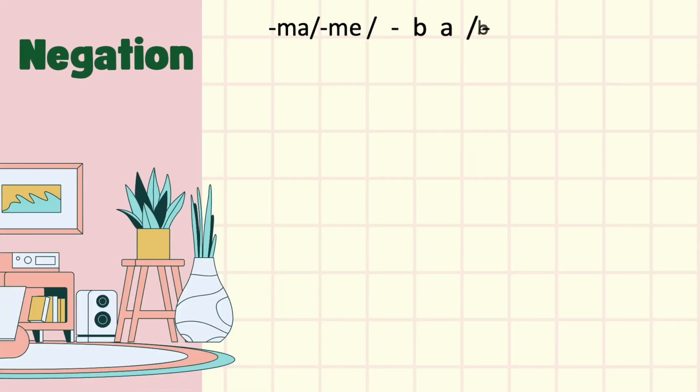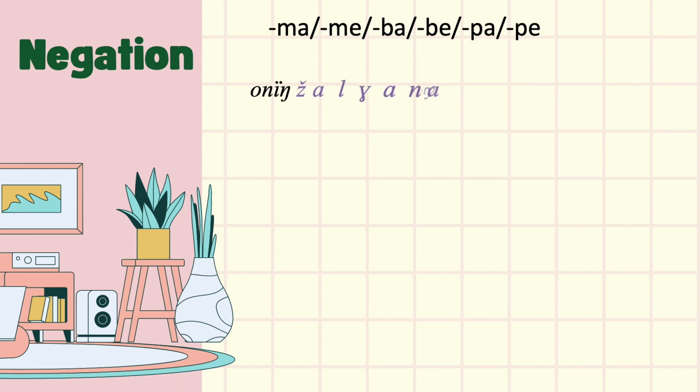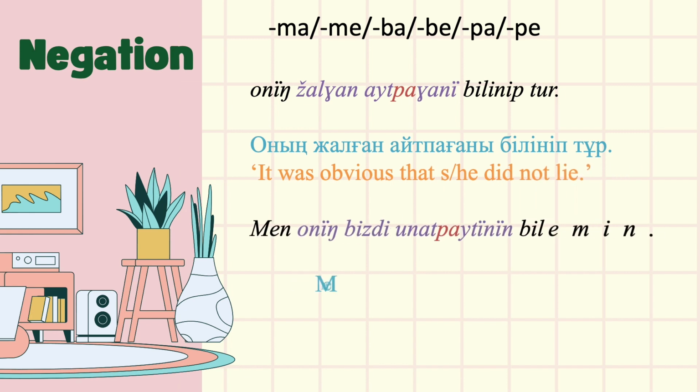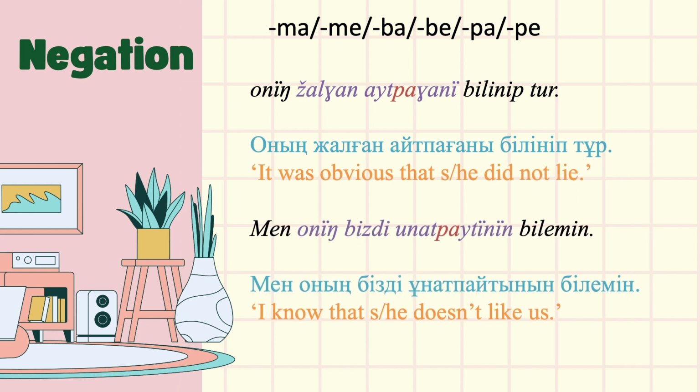In addition, you can also negate the noun clause. In such a case, the negative markers ма, ме, ба, бе, па, пе should be added immediately after the verb roots, preceding the participles, possessive and case markers. For example, оның жалған айтпағаны білініп тұр. It was obvious that she didn't lie. Мен оның бізді ұнатпайтынын білемін. I know that she doesn't like us. In these examples, the noun clauses оның жалған айтпағаны, that she didn't lie, and оның бізді ұнатпайтынын, that she doesn't like us, are in the negative form.